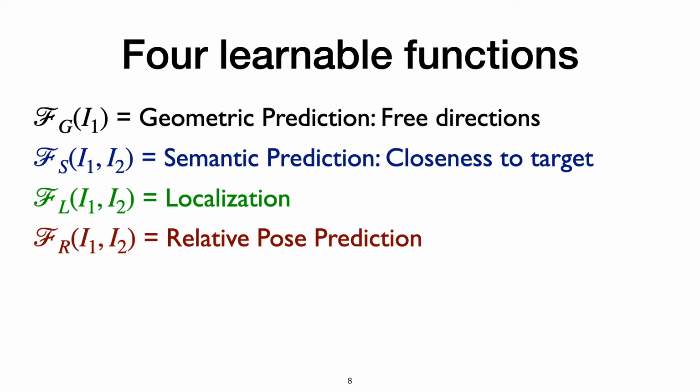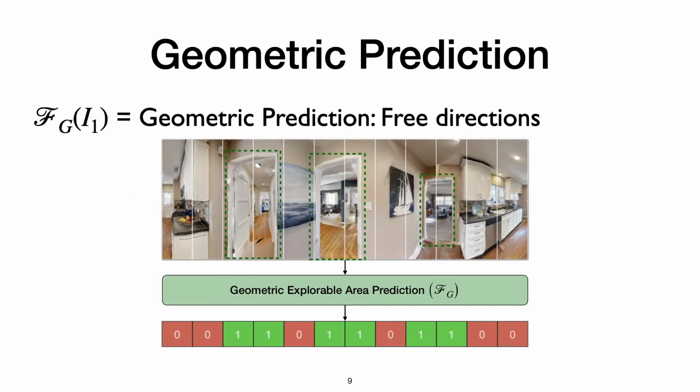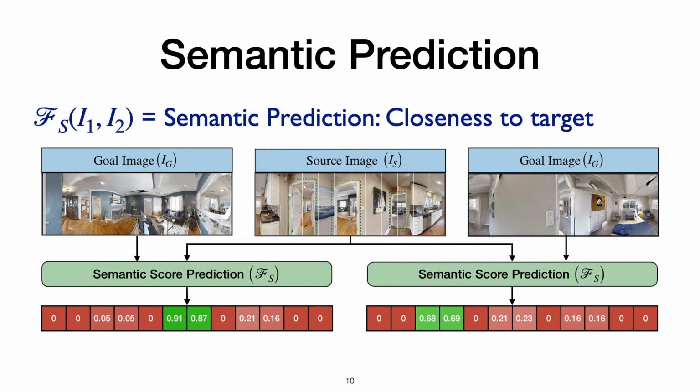In order to build a topological map and use it efficiently for navigation, we require the model to learn four different functions. The first one, called geometric prediction function, predicts the directions which are explorable in the given panoramic image. We split the image into 12 equal patches and predict whether a patch is explorable or not. The second function, called the semantic score prediction function, predicts the score of every explorable patch to reach a particular goal image. This function is responsible for learning semantic priors.